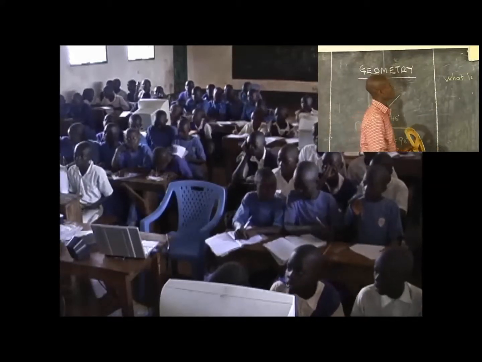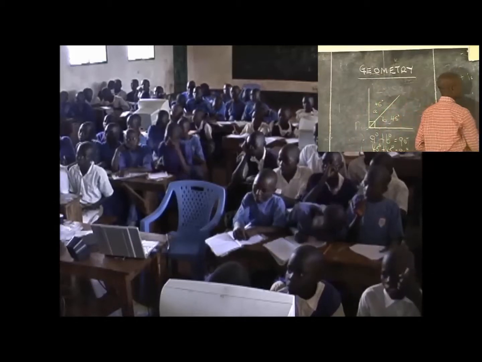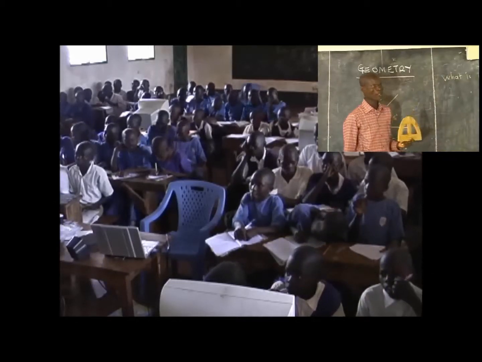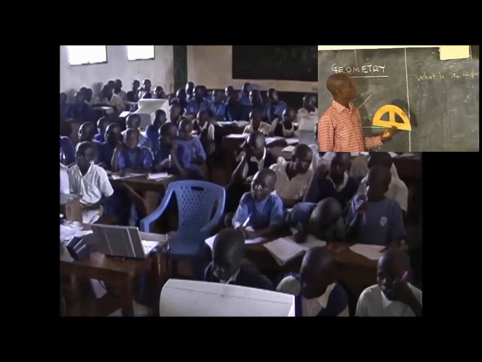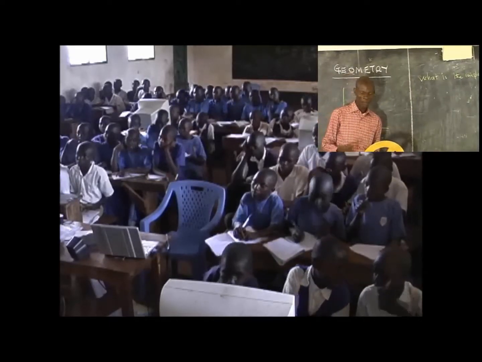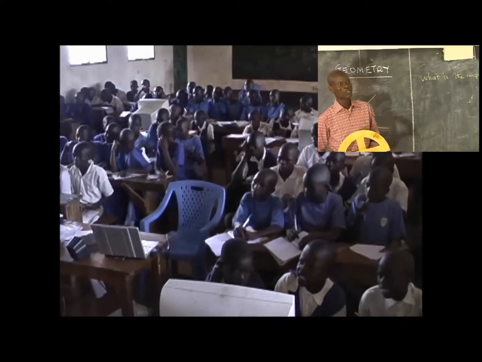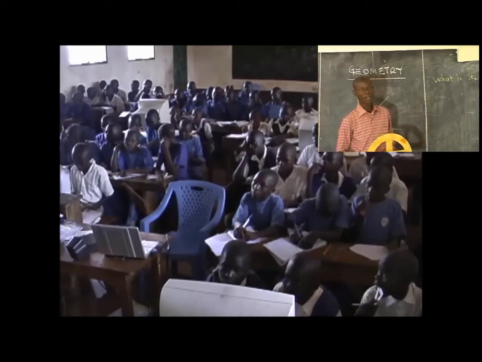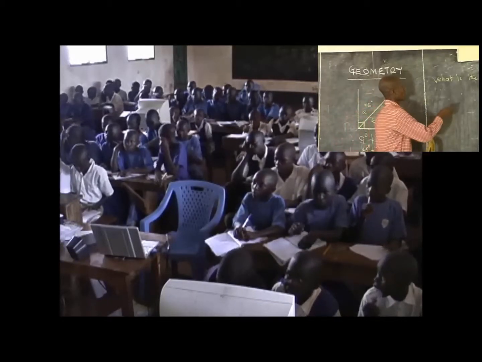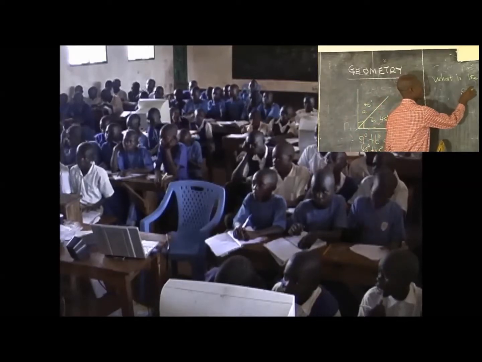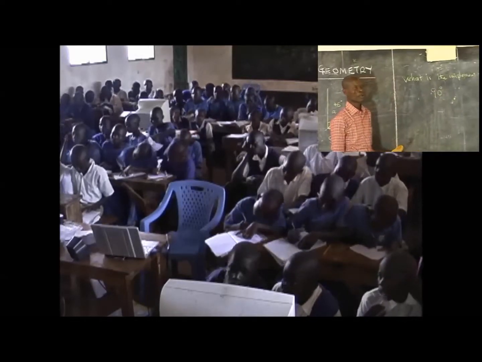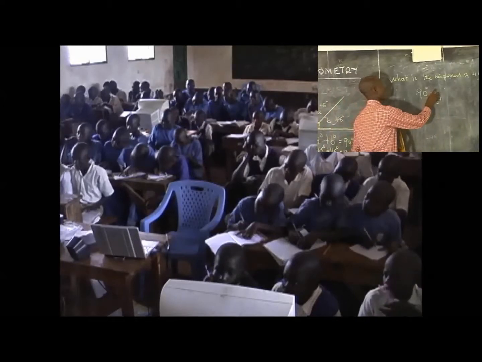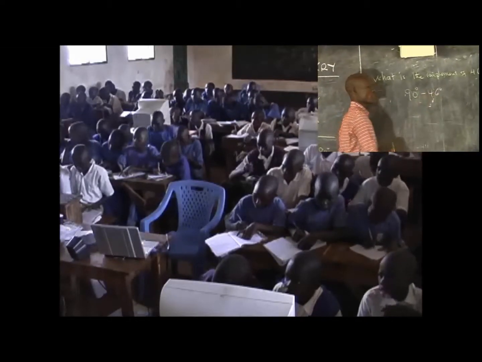Now remember, the complement is dependent on the complementary angles. Therefore, remember that complementary angles are angles that add up to 90 degrees. So to get the complement of 46 degrees, we need to take the sum of the complementary angles, which is 90 degrees. Then we take away 46 degrees, which is given to us.